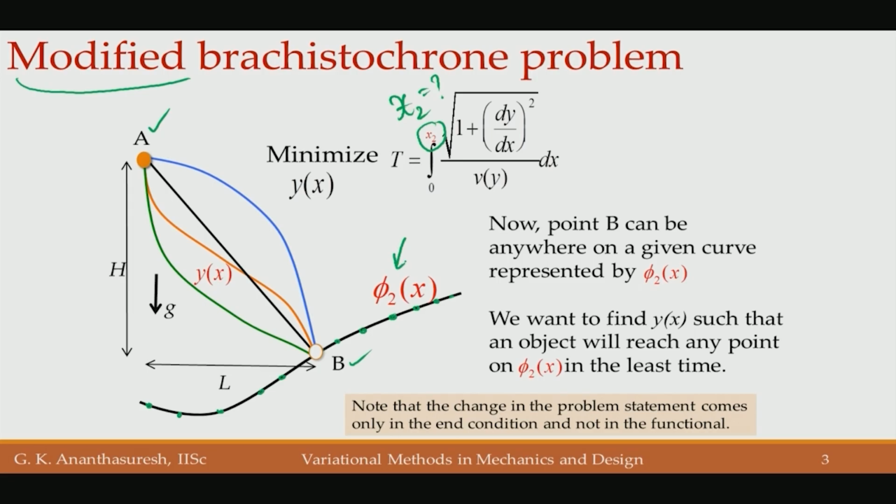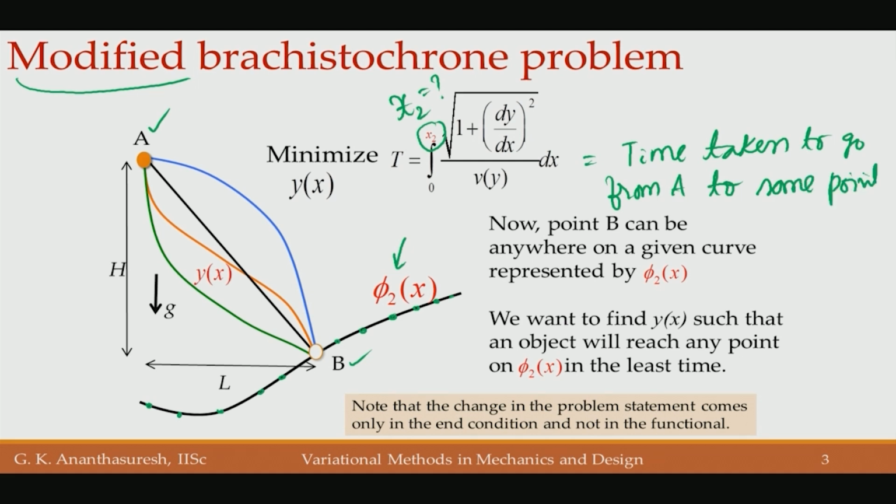This is the time taken by the bead to go from point A to some point on the curve phi 2 of x, time taken to go under the effect of gravity from A to some point on phi of x. We do not know what B is, that is an unknown, but that is what we will solve today.